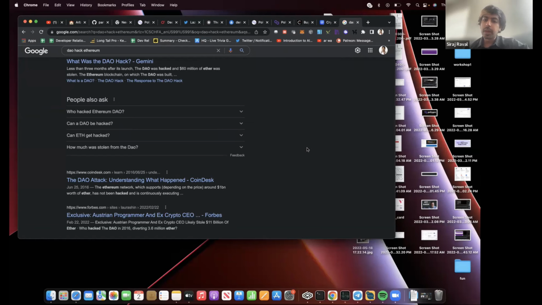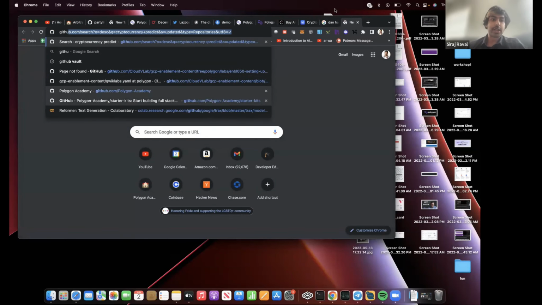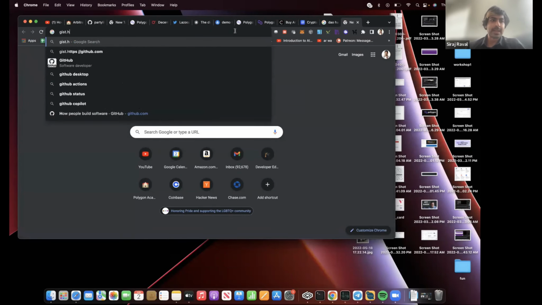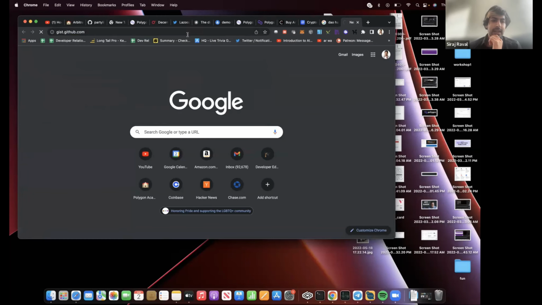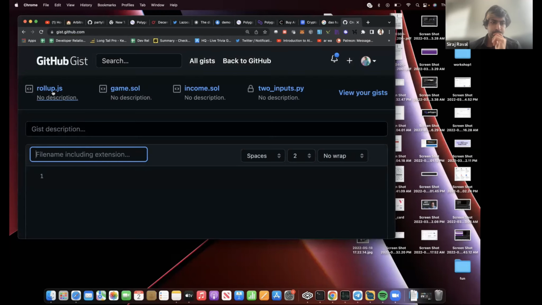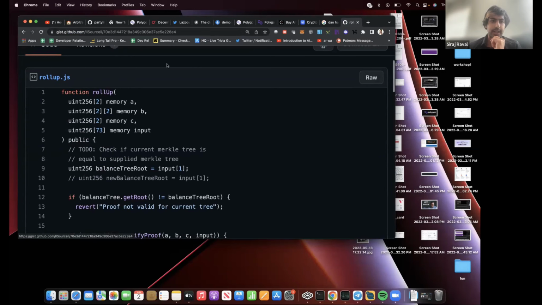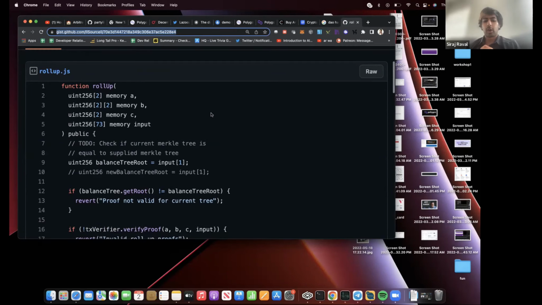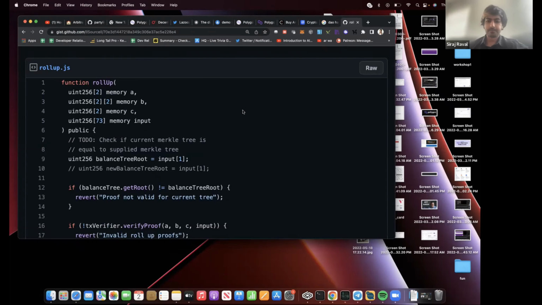The next question was, how do validators make decisions on voting a yes or no for a transaction? Now, this is actually a much more complicated answer than I could find on the internet. So what I did was I made a little gist on GitHub that describes how proof of stake works, because I couldn't find one. And I call it rollup.js. I'm going to share it in the chat here. So this is called rollup.js. And what rollup.js does